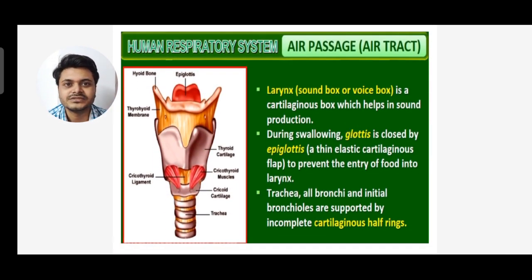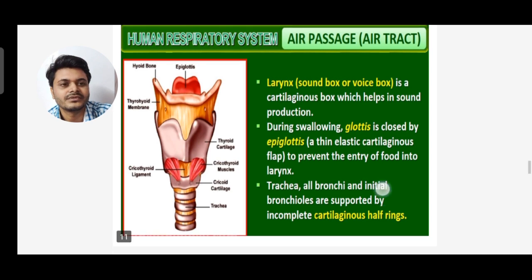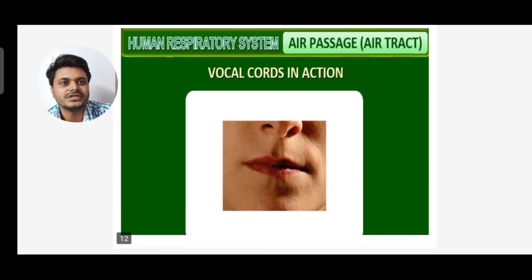So what is larynx? The sound box or voice box is a cartilaginous box which helps in sound production. During swallowing, the glottis is closed by the epiglottis, a thin elastic cartilaginous flap, to prevent the entry of food into the larynx. Then trachea, all bronchi and initial bronchioles are supported by incomplete cartilaginous half rings. So these are the vocal cords in action, you can see.